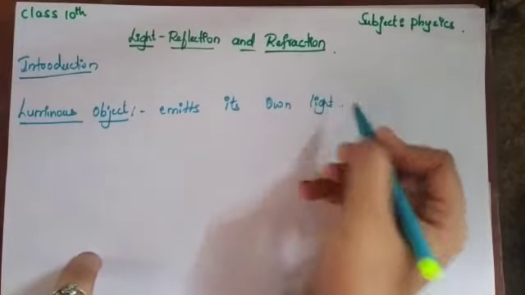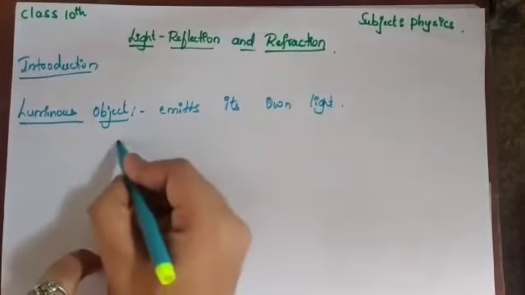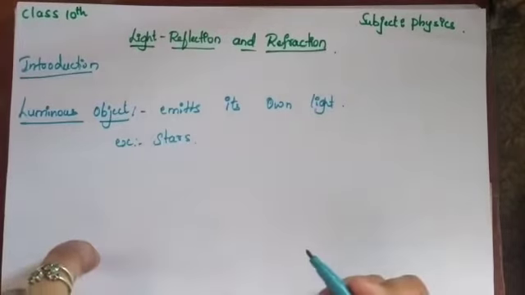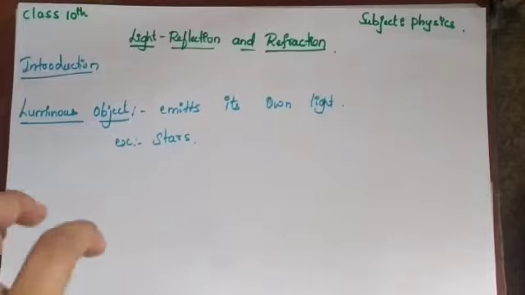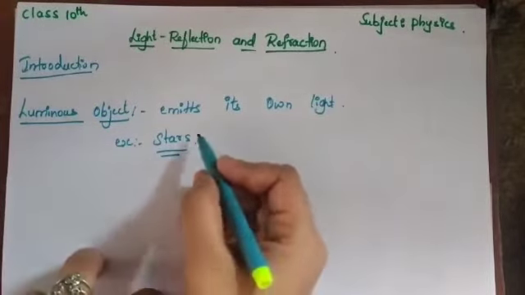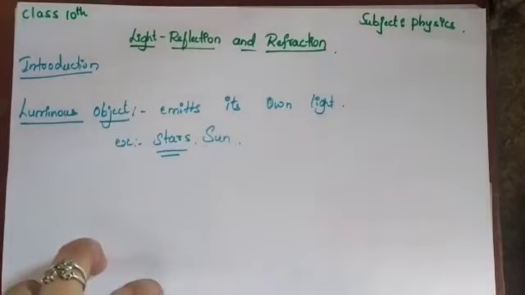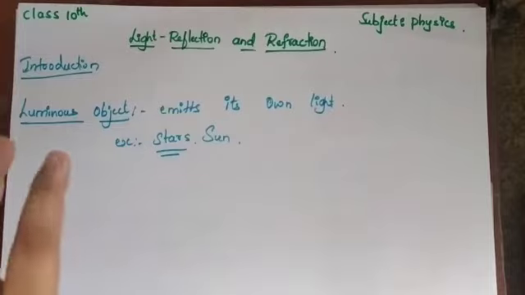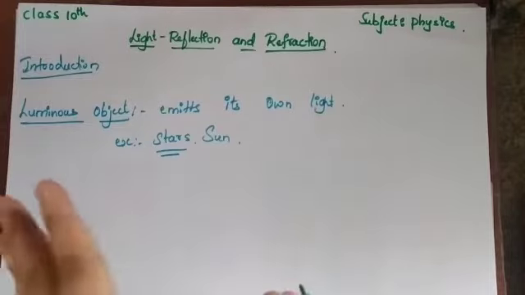So what is an example of a luminous object? Stars. If I give the example of a star as a luminous object, then the sun also comes under it, isn't it? The sun is also a star. So the sun is a luminous object which emits its own light. It does not depend on any other source for its light.